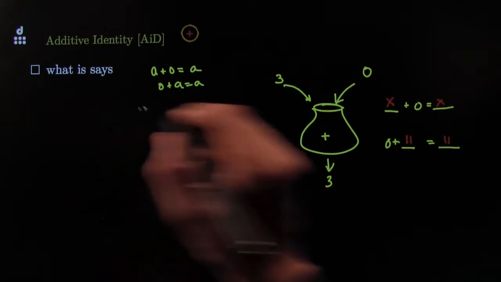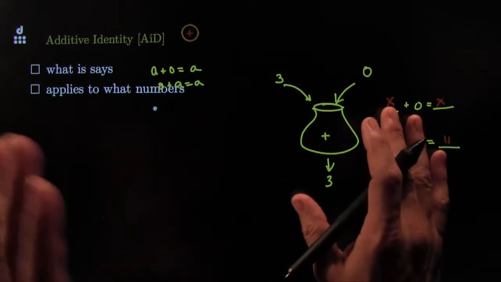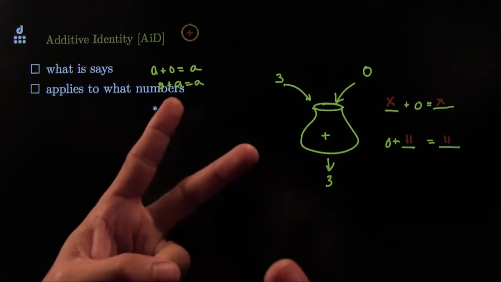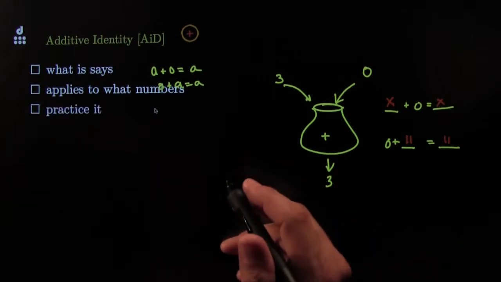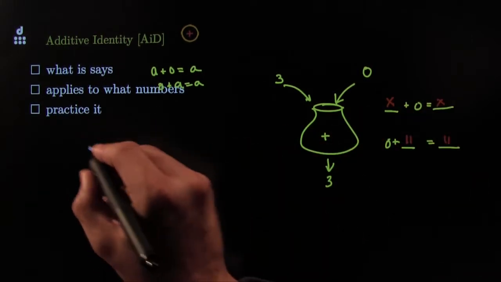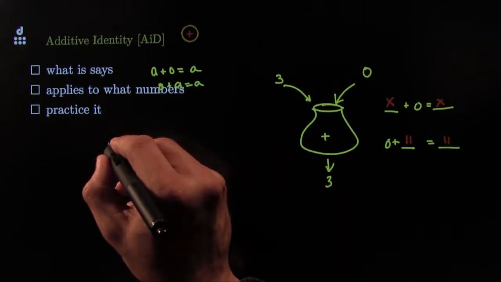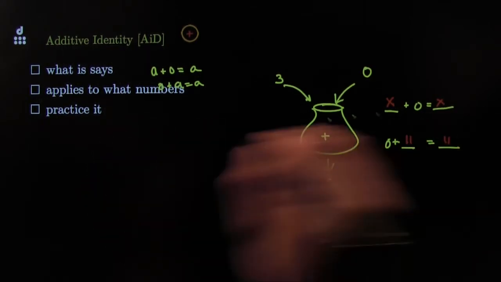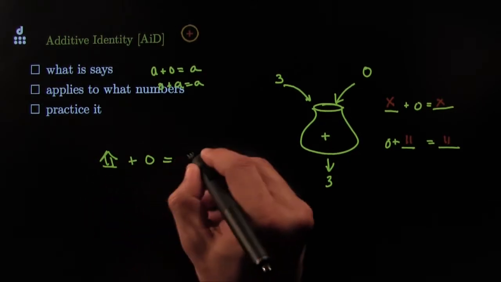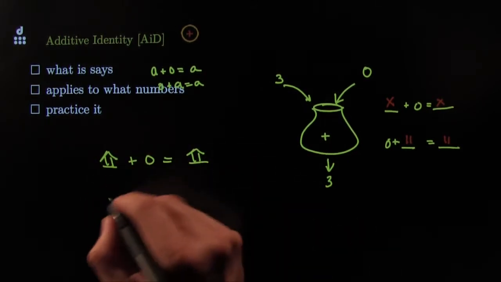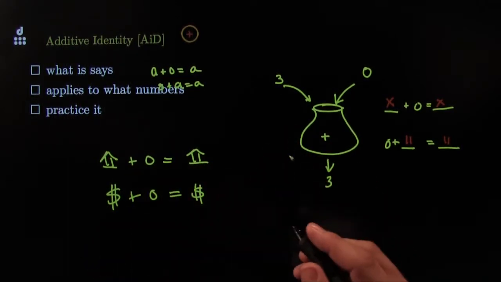What next question you'd want to address would be, which numbers does it apply to? It applies to everything, all the numbers, all the symbols, and all the variables, and all the terms that we have in our class. It applies to everything. And of course, we just practiced it a little bit. Practice it some more. You could have, for example, a house plus 0, well, that would still be equal to a house. Money plus 0, well, that would still be equal to money. And on and on and on.